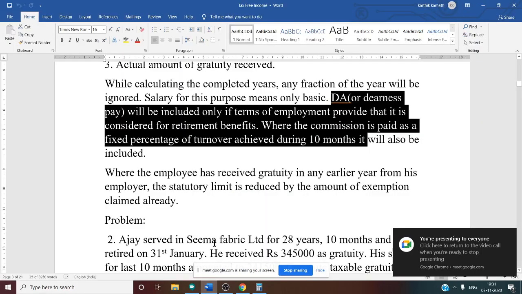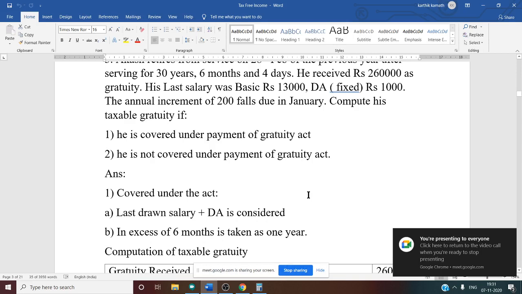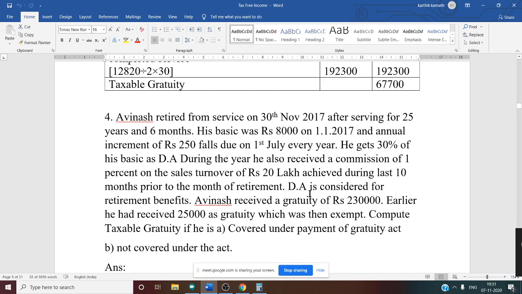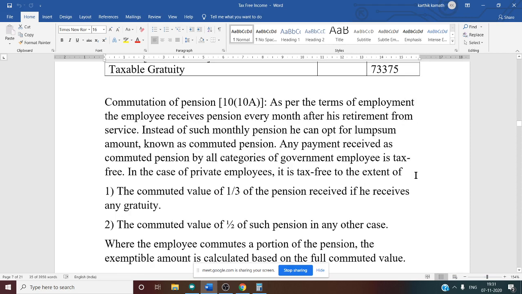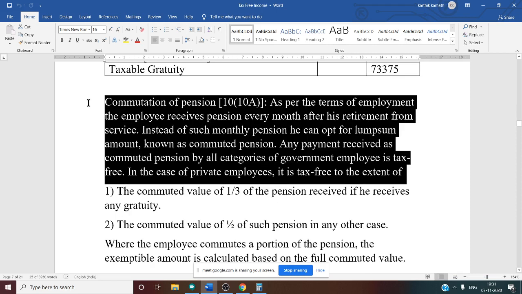The next topic we discuss under this chapter is commuted pension. The rules for commuted pension are mentioned under section 10 clause 10AA. For a government employee, whatever amount is received as pension is exempt. Commuted pension means the lump sum amount the person gets after his retirement from service. In the case of a private employee, there are two cases.